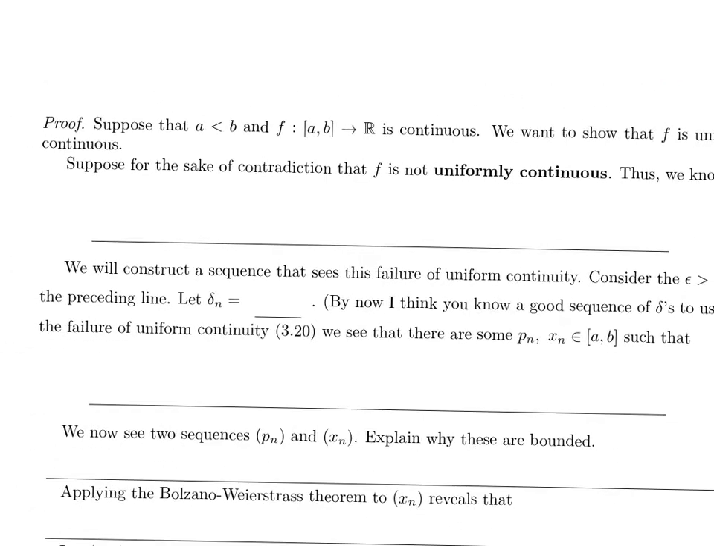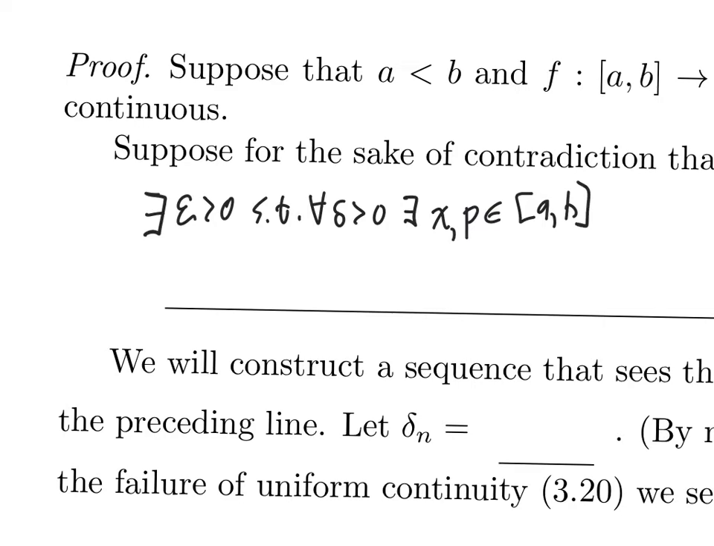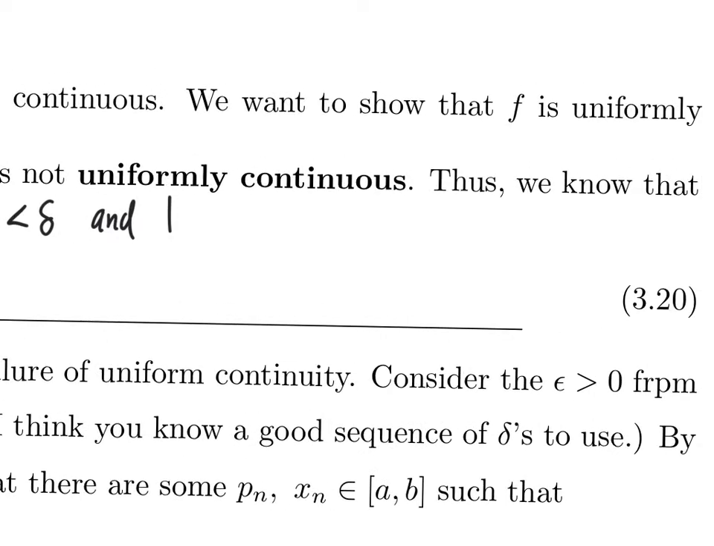Suppose, for the sake of contradiction, f is not uniformly continuous, then, well, what do we know? We know that there exists an epsilon greater than 0, such that for every delta greater than 0, there exist some x and p in [a, b], such that absolute value of x minus p is less than delta, and absolute value of f of x minus f of p is greater than or equal to epsilon.